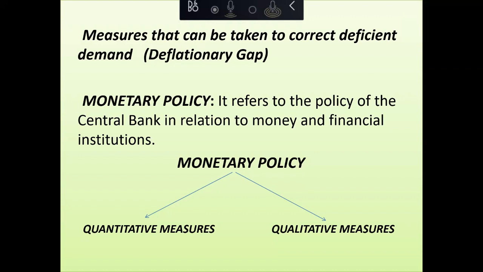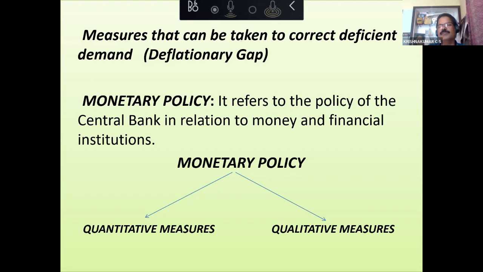Direct and indirect taxes, all taxation policy, and expenditure policy, we call fiscal policy. So both monetary policy and fiscal policy can be used in order to control the inflationary gap and the deflationary gap.